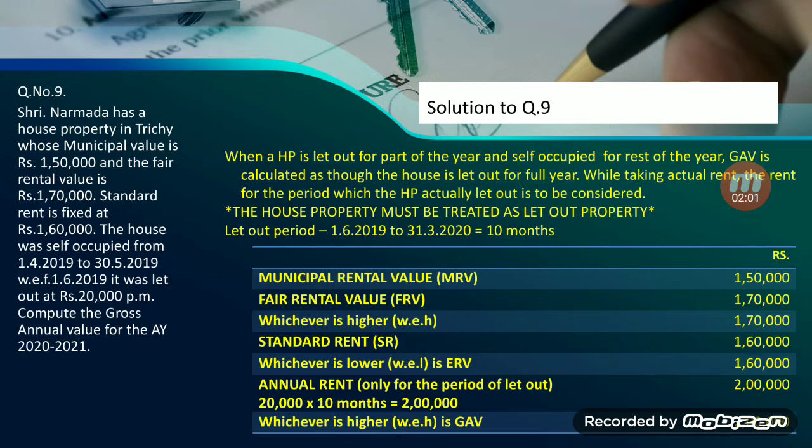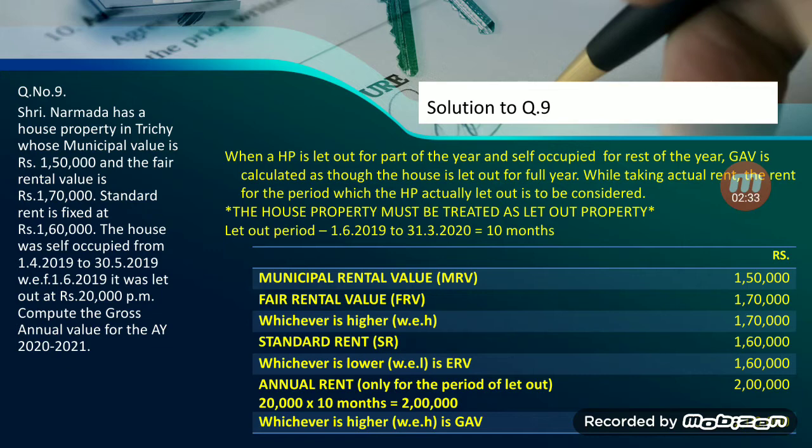If the property is being used as self-occupied for part of the year and let out for a part of the year, then it will be treated as let out house property. And the annual value for the entire period, that is of 12 months, is to be taken and compared. Only the actual rent is to be calculated for 10 months.